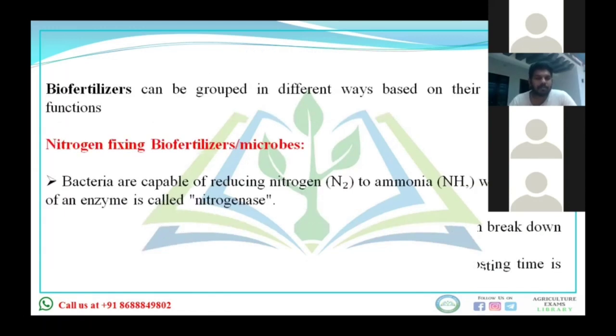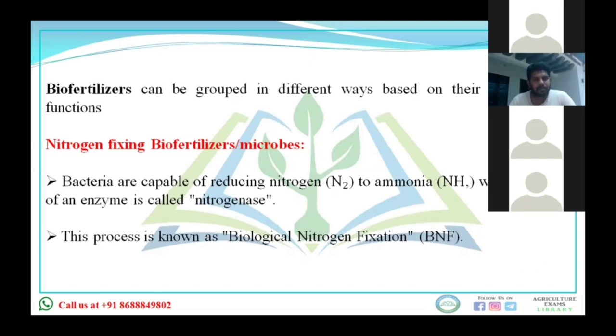Now you can classify biofertilizer into different groups. First is nitrogen fixing biofertilizer. Nitrogen fixing microbes are capable of reducing atmospheric nitrogen to ammonia, and the enzyme involved is nitrogenase. This is an important enzyme name, nitrogenase.